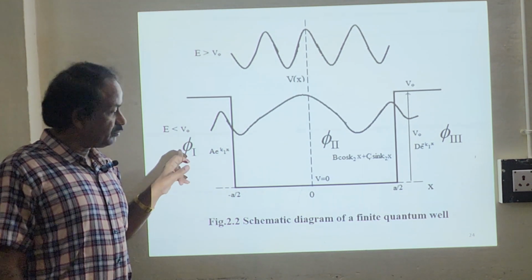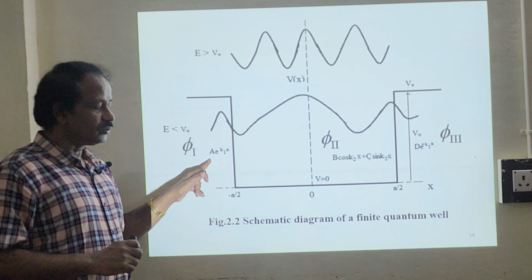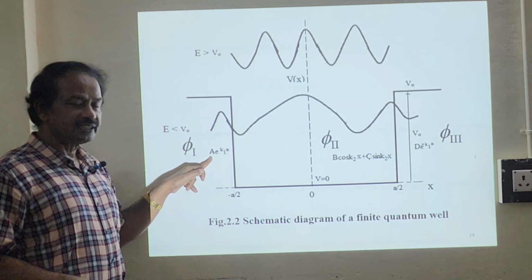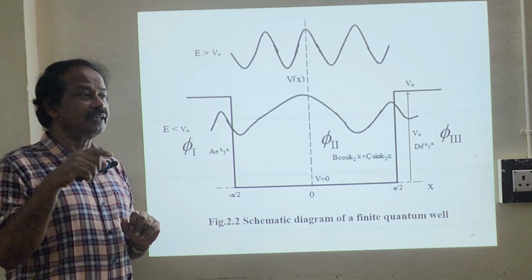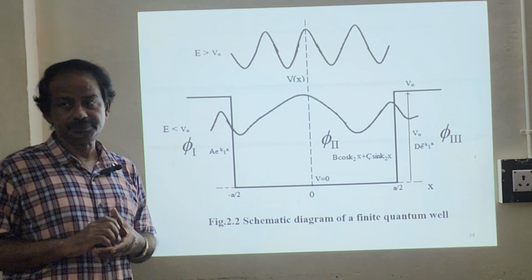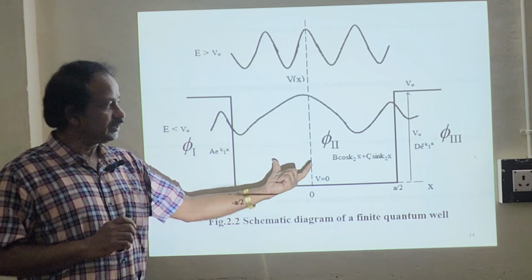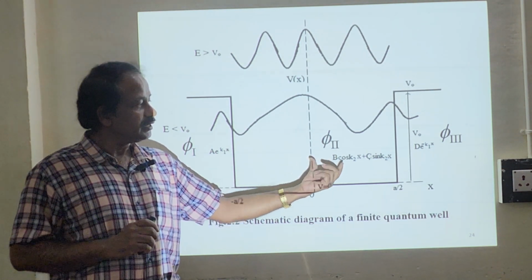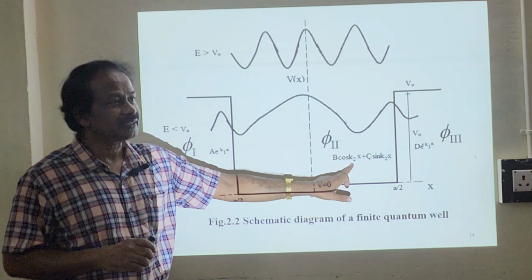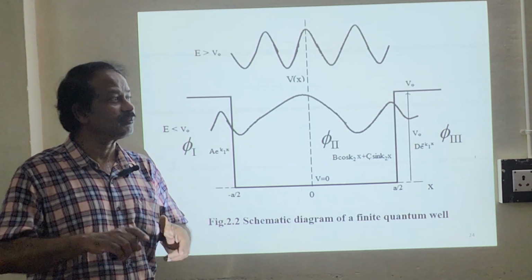In the first region, as I said, the wave function will penetrate. So we are going to have the solution of the wave function, which we will see later, which is nothing but A e power k1x. K1 is the wave vector, associated with the energy. And here in this region, it's a linear combination of cos and sine, and also it's different: K2. This is K1, this is K2. K2 is the wave vector inside the well.